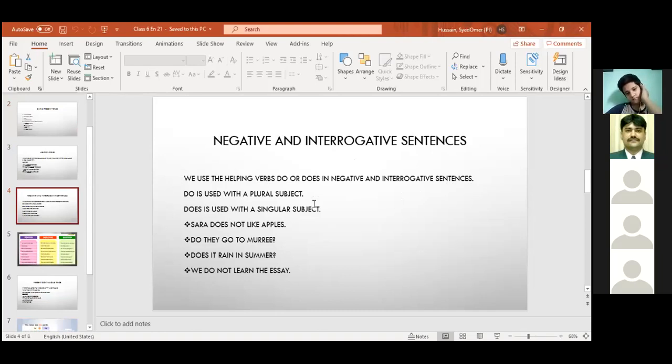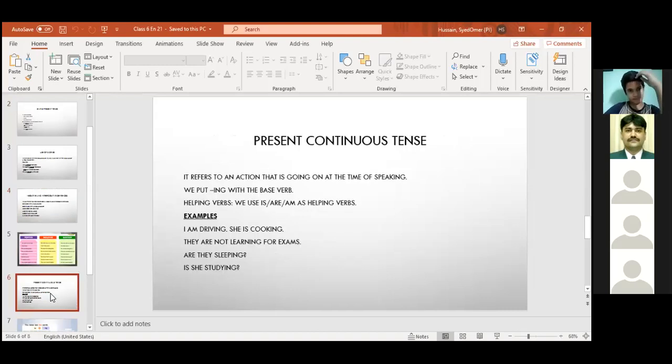Do is used with a plural subject, does is used with a singular subject, and you can give any two or three examples. Then you will write down this definition of present continuous tense.